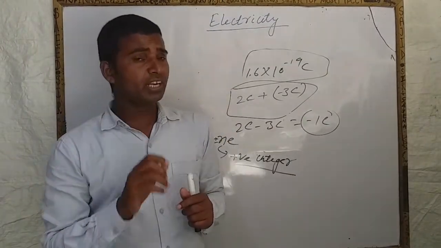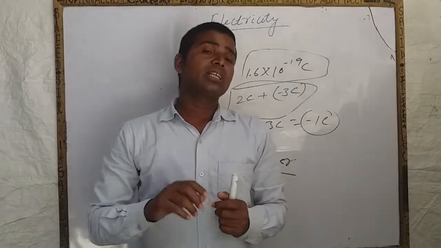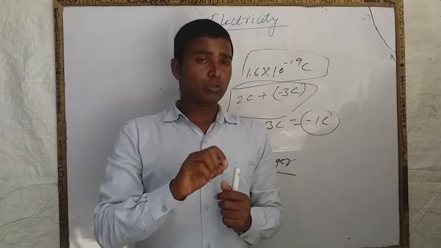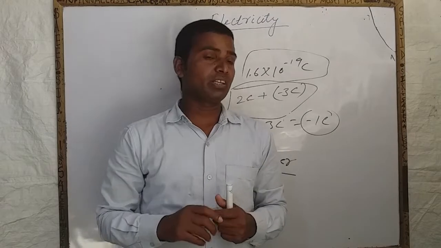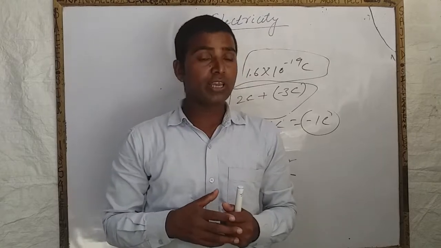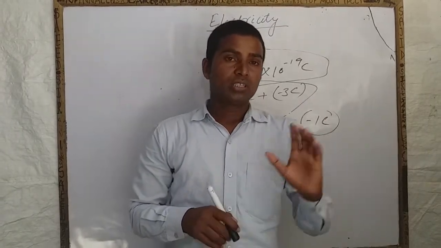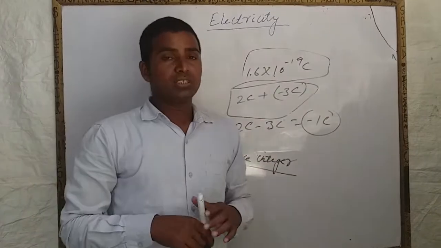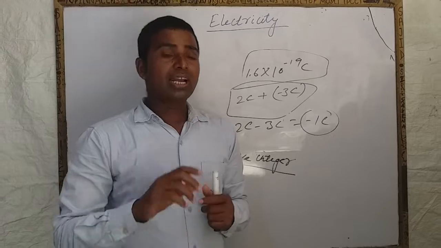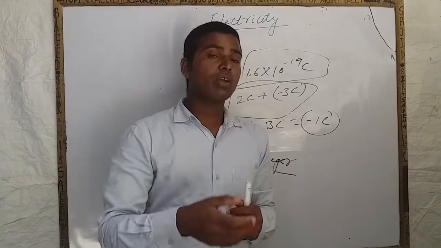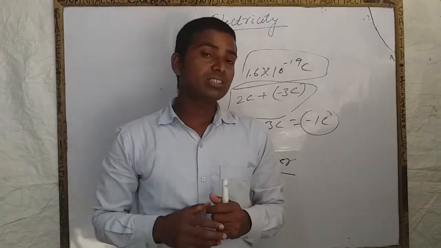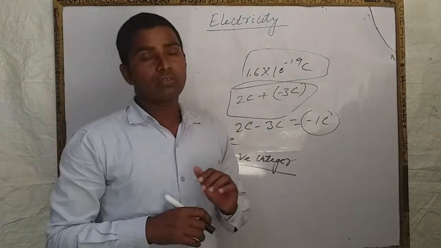Okay, so we can define electric charge. Electric charge is a fundamental property of matter, or the additional property of electron or proton that gives rise to electrostatic force between them. There are some important properties of electric charge. Electric charge is additive in nature. Electric charge is quantized. Electric charge does not depend on speed or velocity. Like charges repel each other, unlike charges attract each other.